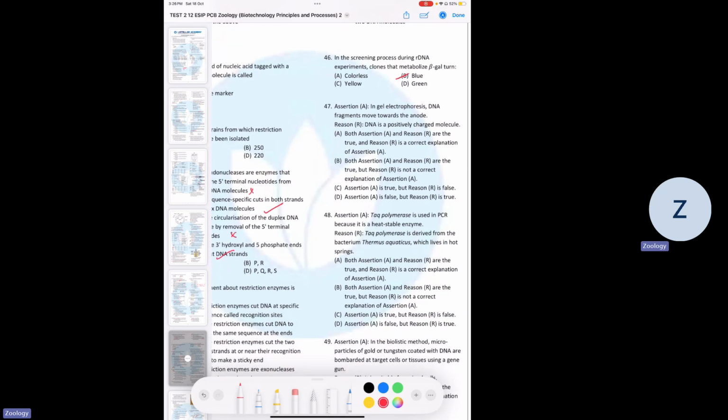47 assertion says that in gel electrophoresis, DNA fragments move towards the anode, correct? The reason says DNA is positively charged molecule, wrong. So C is the correct answer.